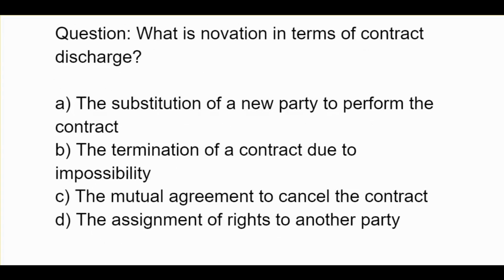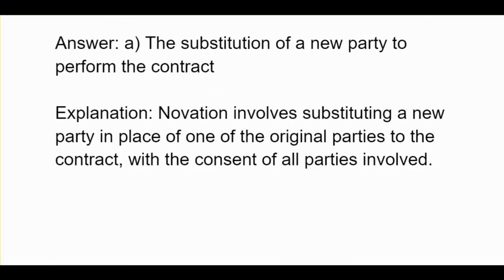What is novation in terms of contract discharge? A, the substitution of a new party to perform the contract. B, the termination of a contract due to impossibility. C, the mutual agreement to cancel the contract. D, the assignment of rights to another party. A, the substitution of a new party to perform the contract. Novation involves substituting a new party in place of one of the original parties to the contract with the consent of all parties involved.